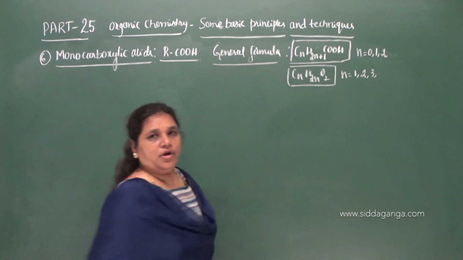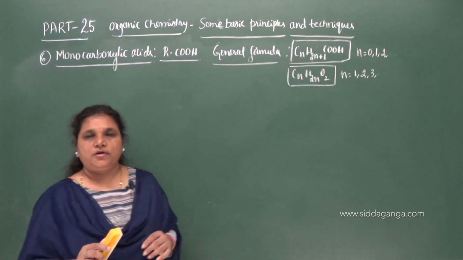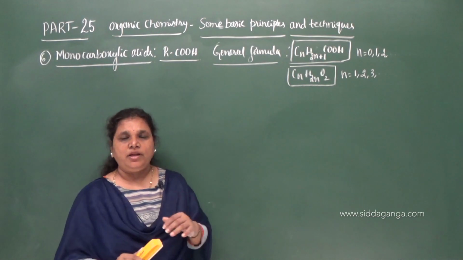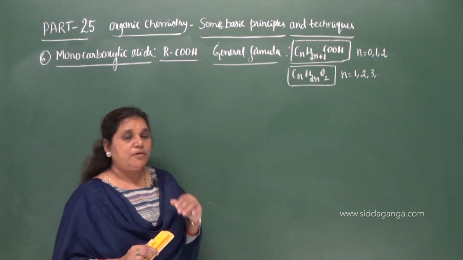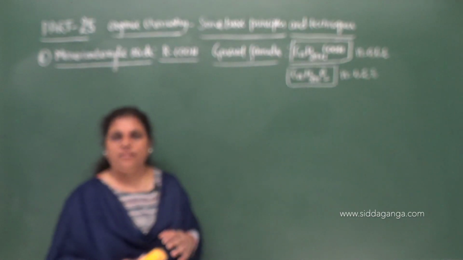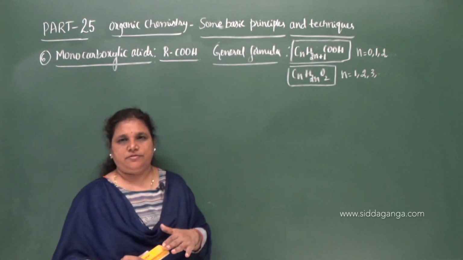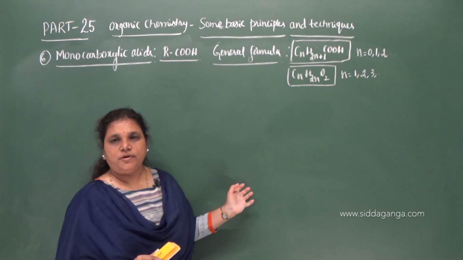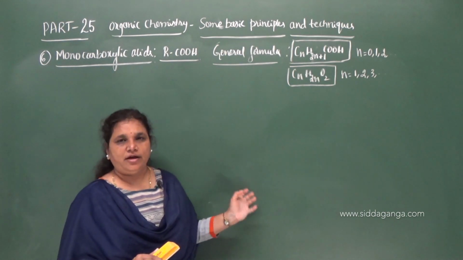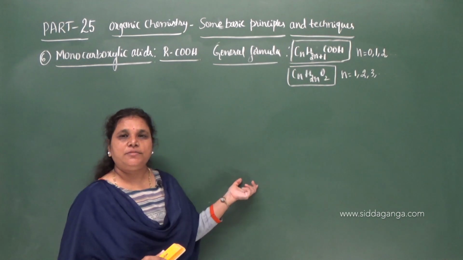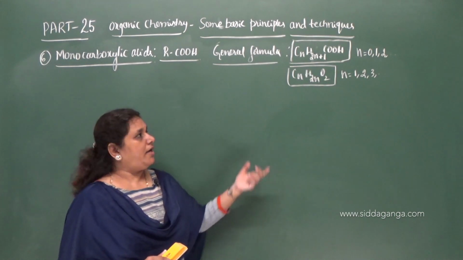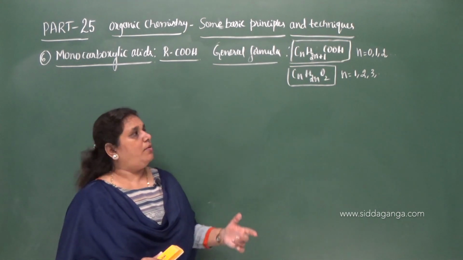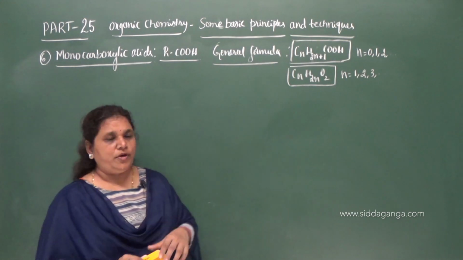Okay? Now the common name of carboxylic acids. The common names of organic carboxylic acids are derived from their source and history. So the common names of most of the carboxylic acid series up to 5 carbon atoms are derived from the source or the history. And if you move on to the IUPAC name, we have to name it as alkanoic acid.